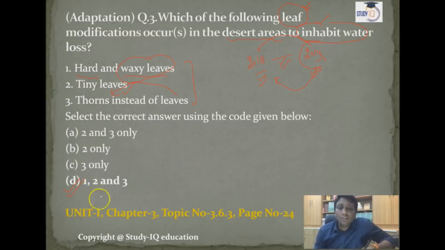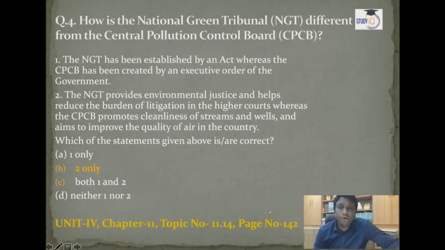This information is given in the book, unit 1, chapter 3, topic number 3.6.3, page number 24. Now the next question of UPSC 2018: how is the National Green Tribunal different from the Central Pollution Control Board? So, the difference between NGT and CPCB.